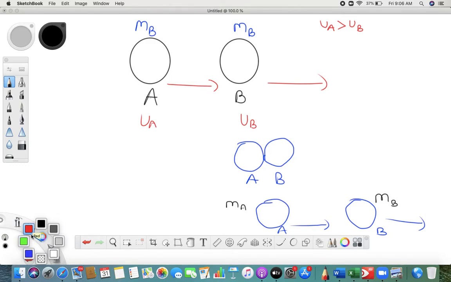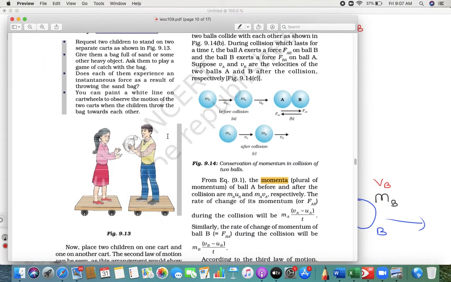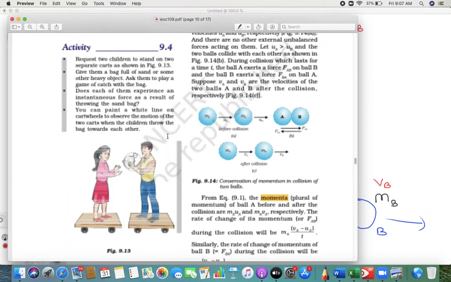So the velocity of object A will be VA, the final velocity, and the velocity of object B will be VB, the final velocity of ball B. The question they are trying to tell us is about the momentum of ball A.